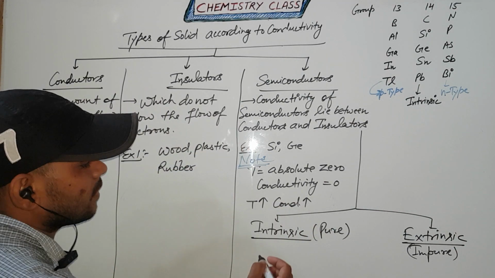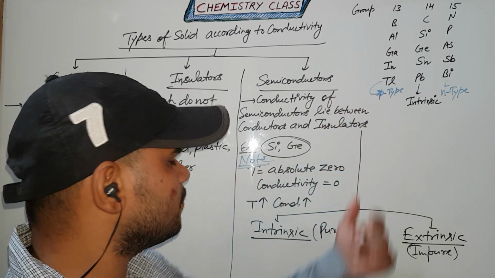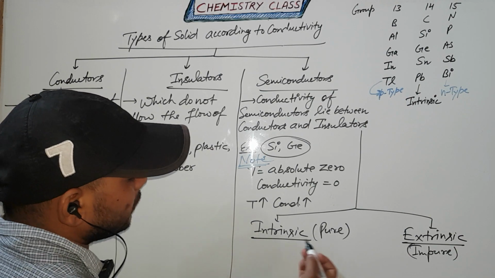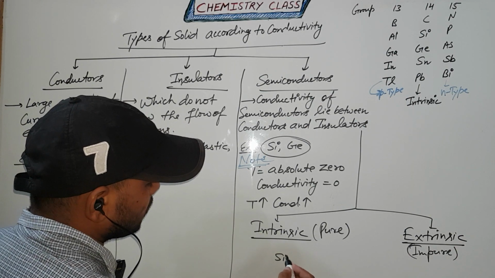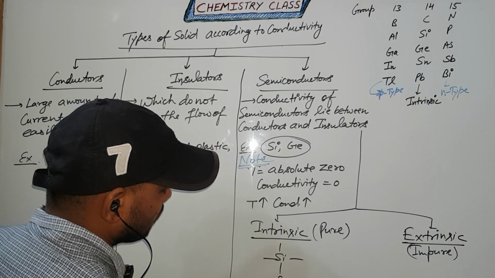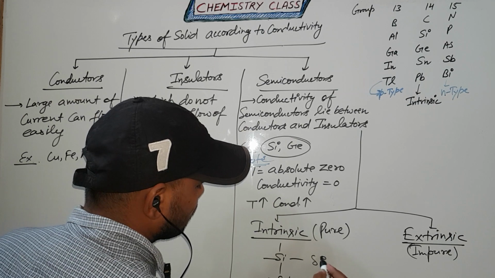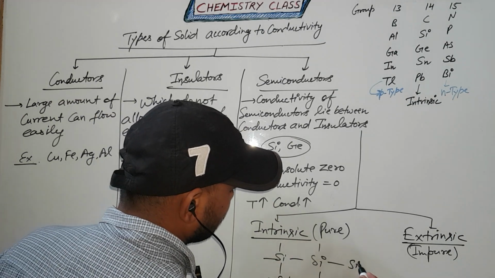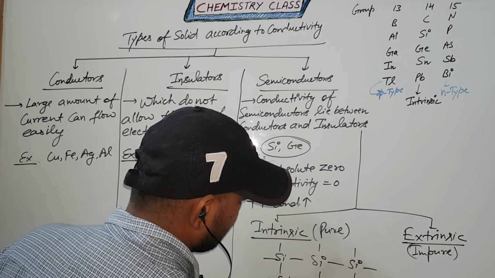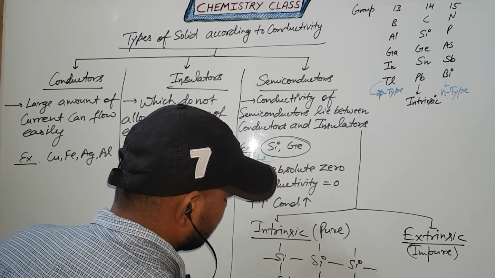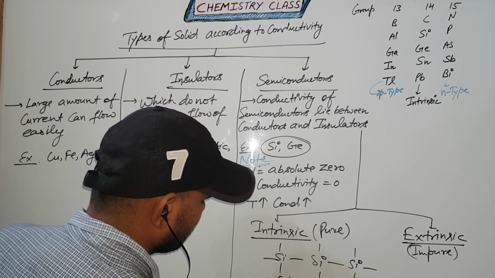Intrinsic means, for example, silicon and germanium. So silicon and germanium are intrinsic semiconductors. Example: silicon, and silicon, and silicon here.